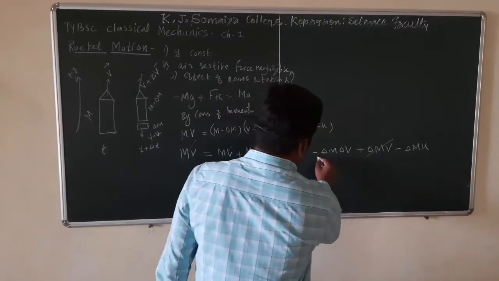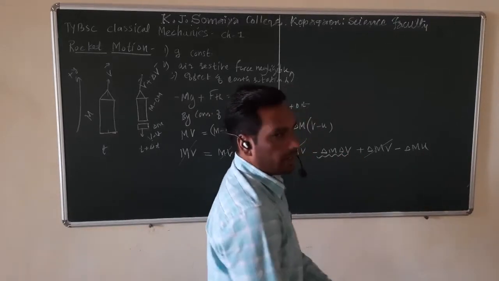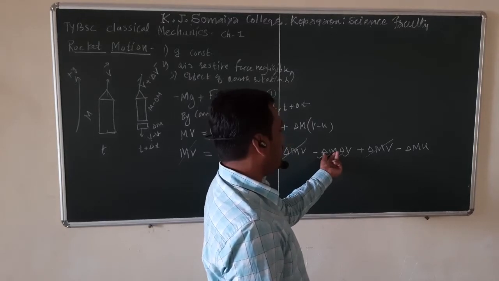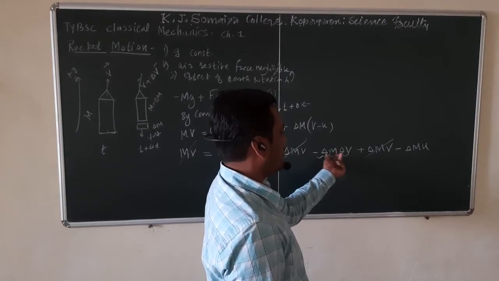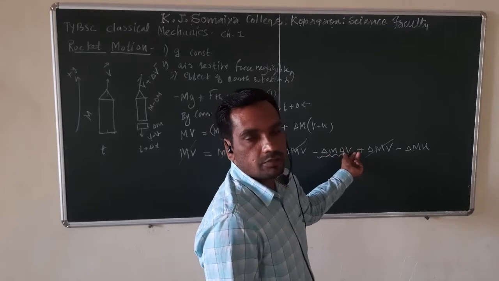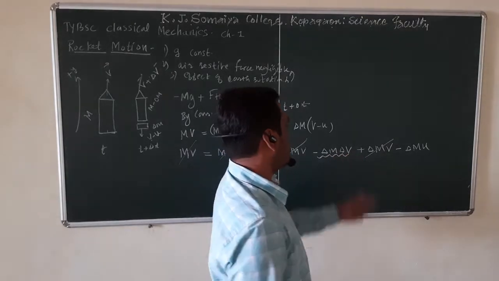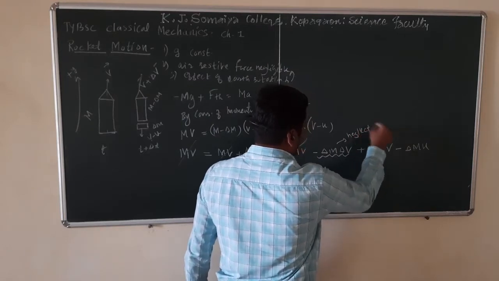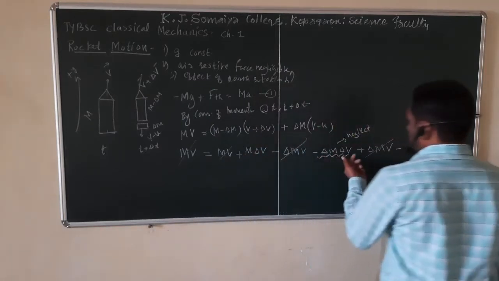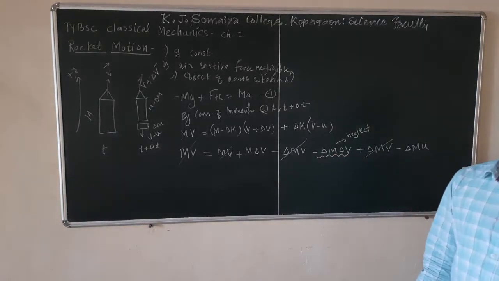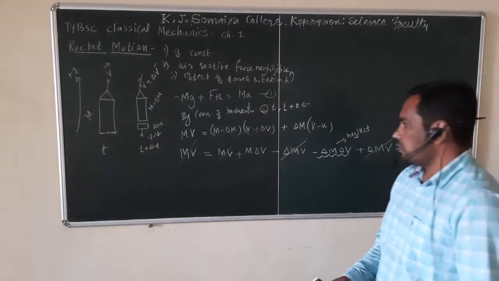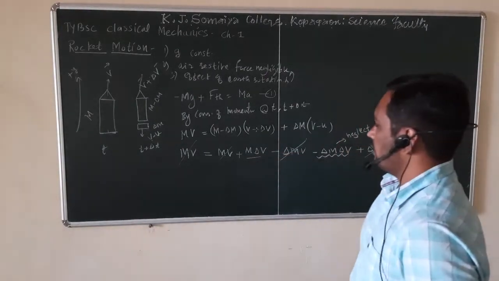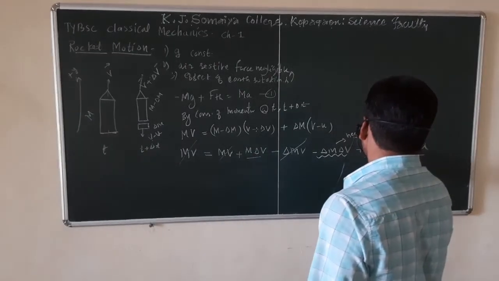Again, multiplication of delta m and delta v. Delta m means small change in mass, decrease in mass. Delta v is small increase in velocity. So product of these two terms we can neglect. Why? Because these are two infinitesimal quantities. So we end up with only two terms: m into delta v and delta m into u.